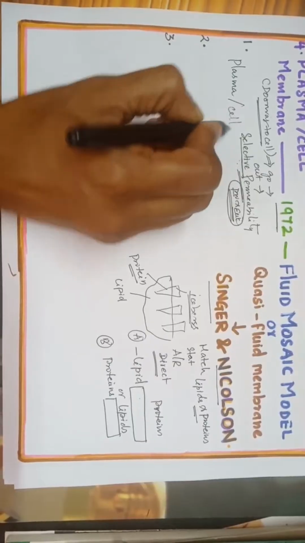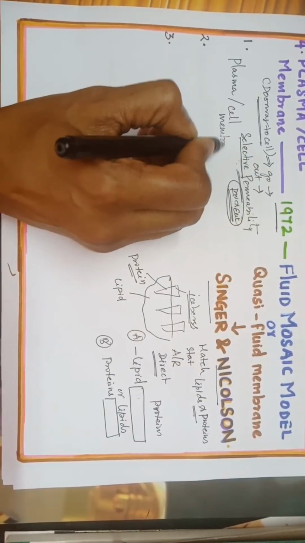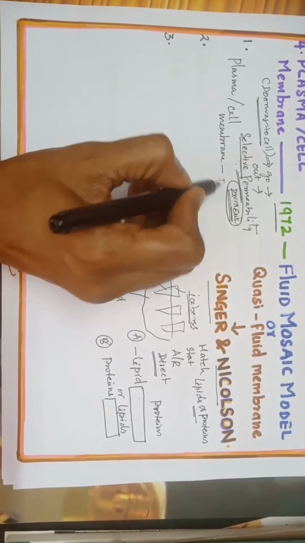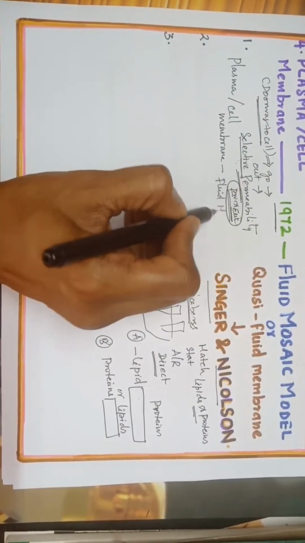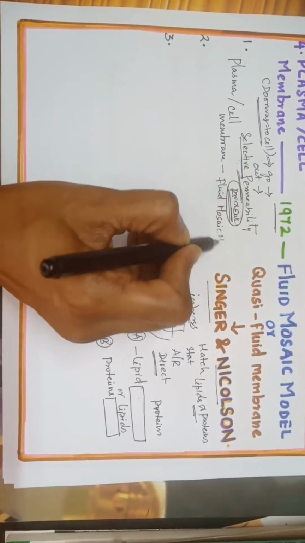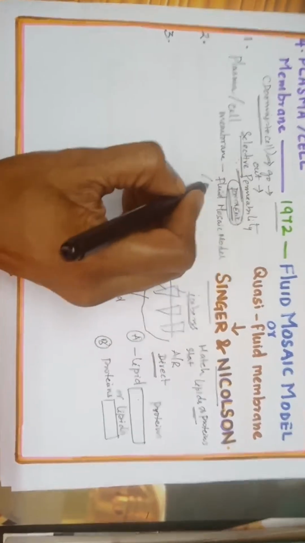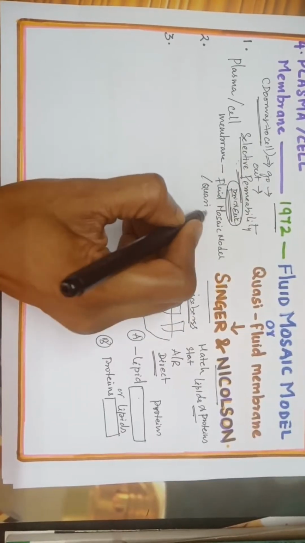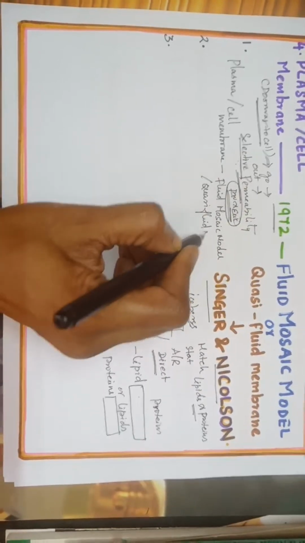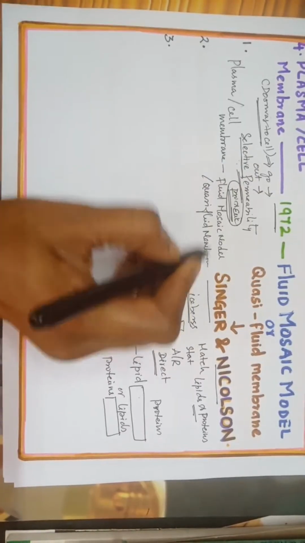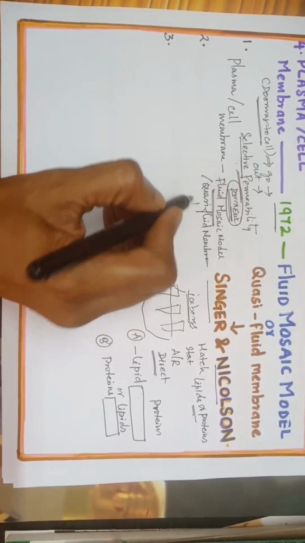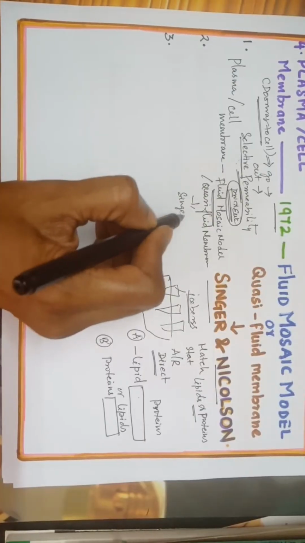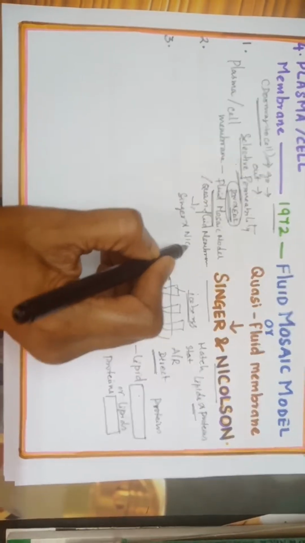What is the name of the model? Fluid mosaic model, or the quasi fluid membrane. This model is proposed by Singer and Nicholson.